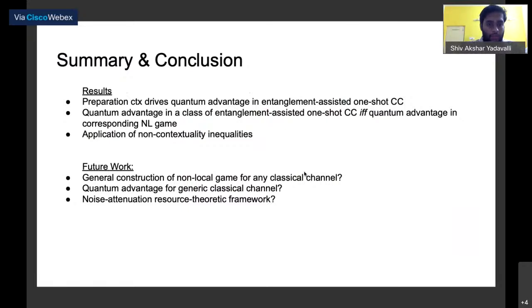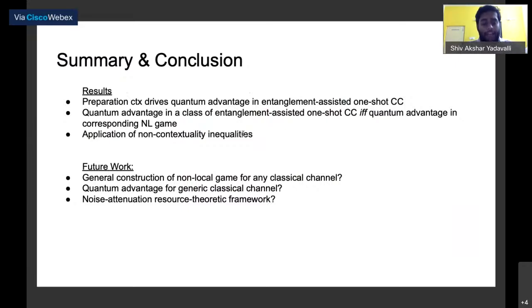As you can see, a lot of this work has natural directions of future work. One case that we can consider is: is there a possibility for constructing non-local games for any classical channel that also satisfy the properties that we saw earlier, sort of this correspondence that we saw? Is this possible? Is this true for all classical channels in some sense?